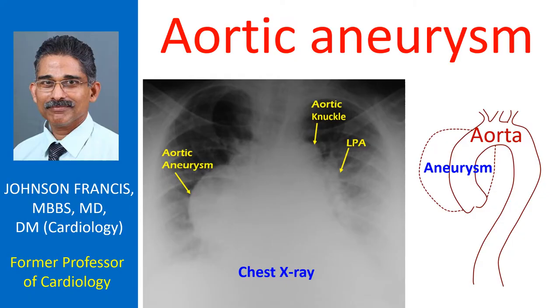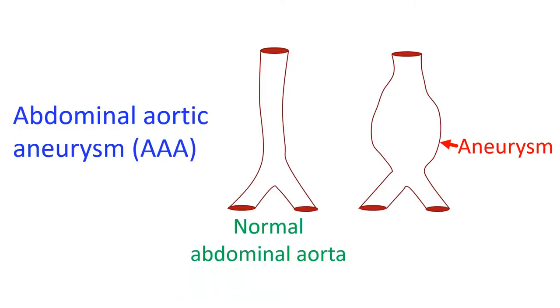Breaks may form in the inner lining of the aorta, known as aortic dissection. In aortic dissection, blood seeps into the wall of the aorta and may spread across its length. This can block the opening of the major branches. Rupture of an aortic aneurysm is most often catastrophic due to sudden loss of a lot of blood.